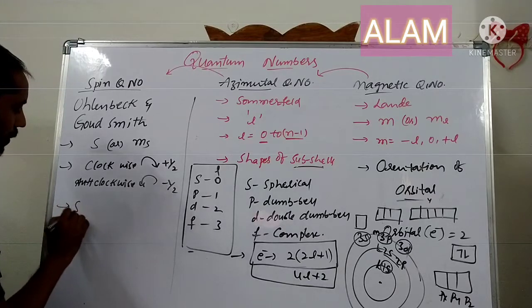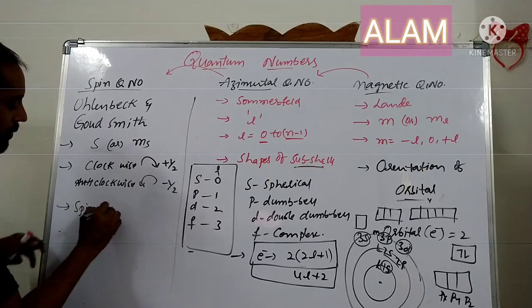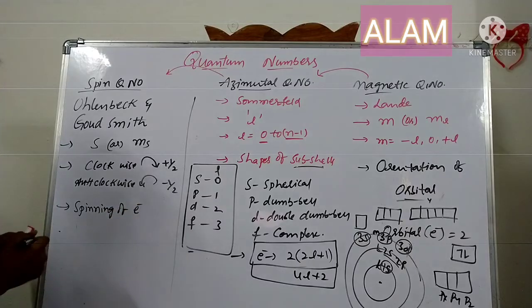That means this one gives the spinning of the electron around its own axis.